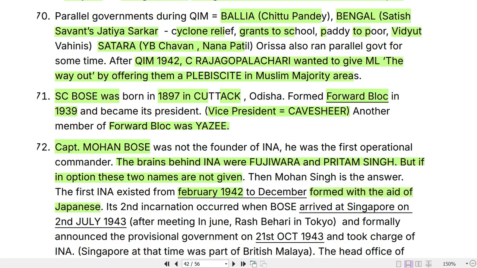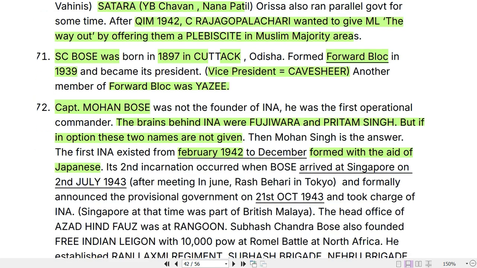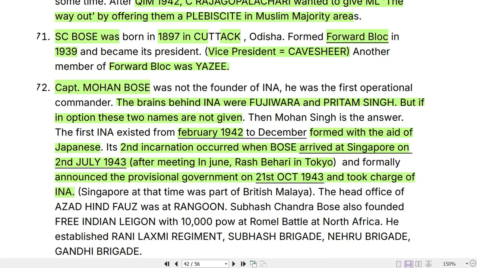In its second incarnation, it occurred when Bose arrived at Singapore on 2nd of July 1943, after meeting Rash Bihari Bose in Tokyo in June, and formally announced the provisional government on 21st of October 1943, and took charge of INA. Now, Singapore at that time was part of the British Malaya. The head office of Azad Hind Fauj was at Rangoon.